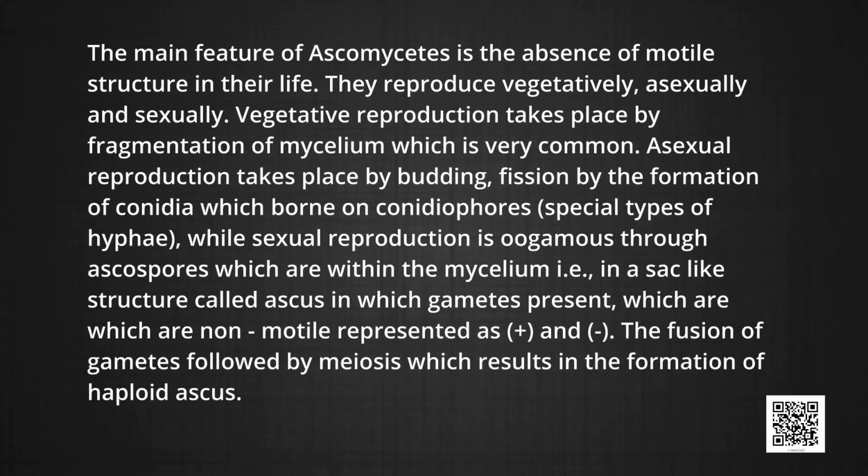Vegetative reproduction takes place by fragmentation of mycelium, which is very common. Asexual reproduction takes place by budding, fission, or by the formation of conidia which are borne on conidiophores, that is a special type of hypha, while sexual reproduction is oogamous through ascospores which are within the mycelium, that is in a sac-like structure called ascus, in which gametes are present, which are non-motile, represented as either positive plus or negative minus.